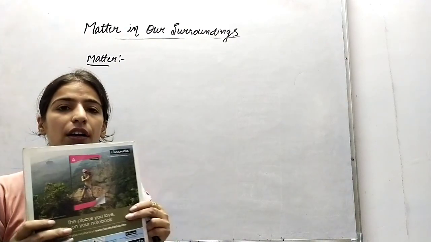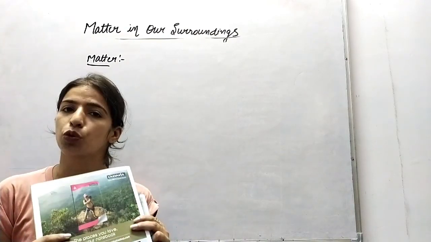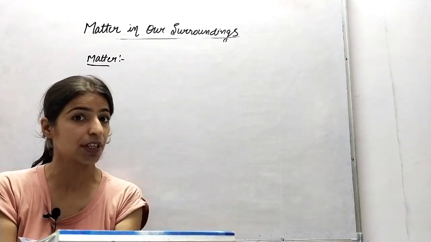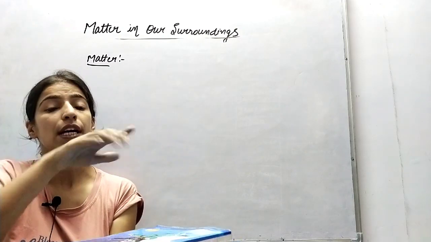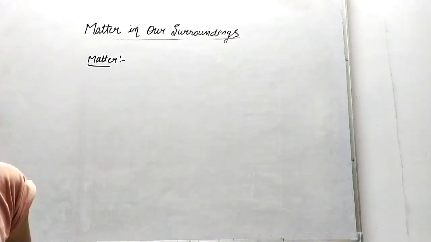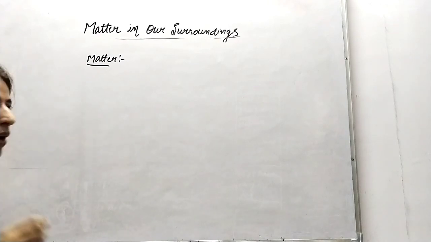Suppose, बच्चे, if I am taking the example of this notebook, it has some mass, and when I am placing it somewhere, it occupies that space. It means that it is matter. In our surroundings, each and everything is matter, and matter is made up of small particles.